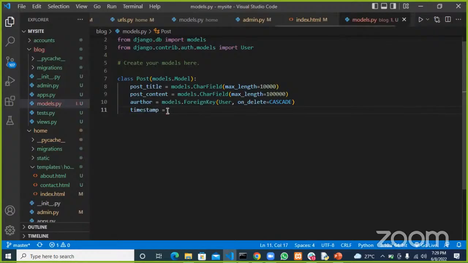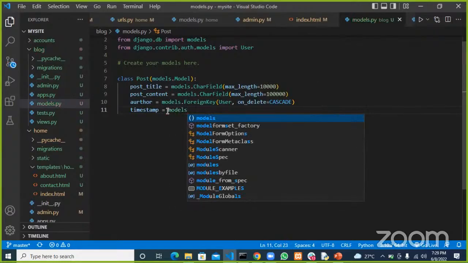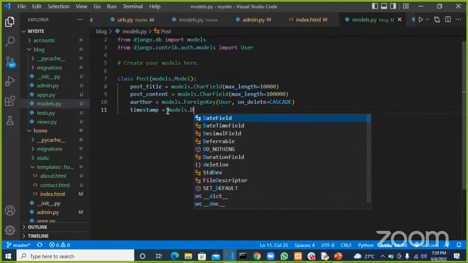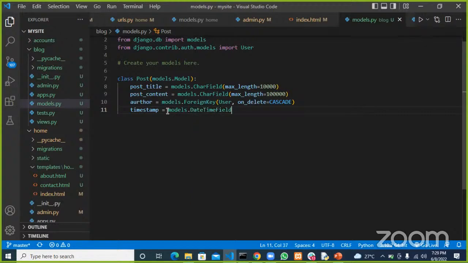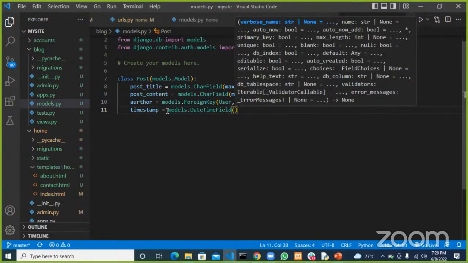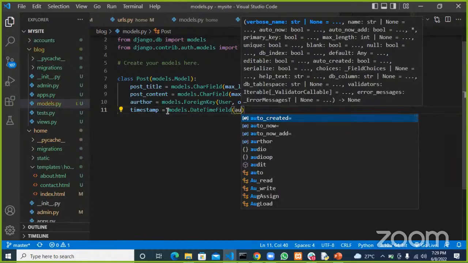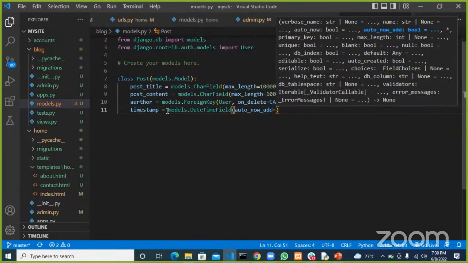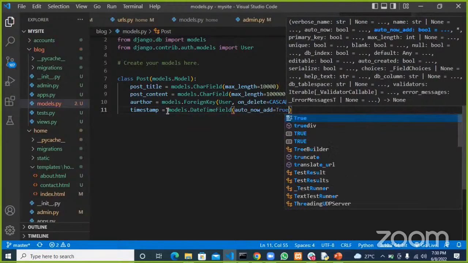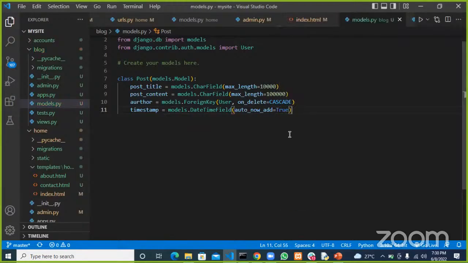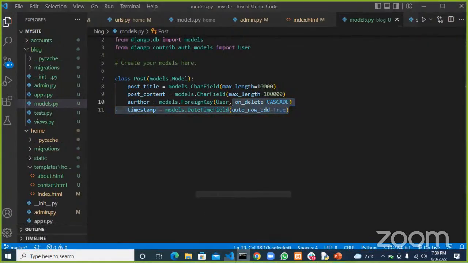Then the other one would be a models.DateTimeField, and we want this to be included automatically, so auto_now_add equals True. All right, so we want this to be added automatically. With that, that is that for our post. So we go ahead and run.